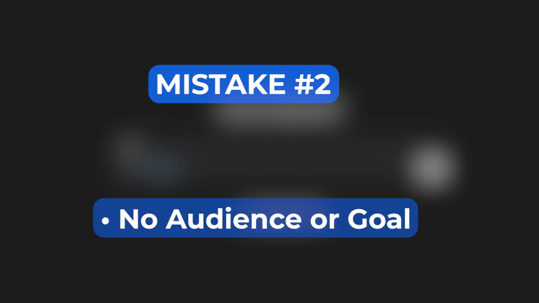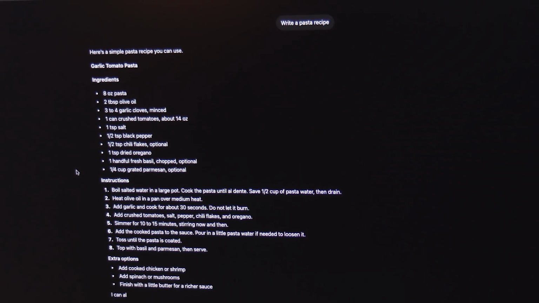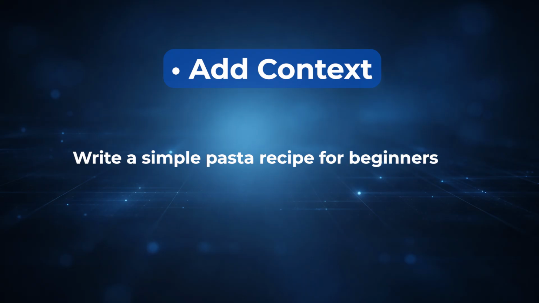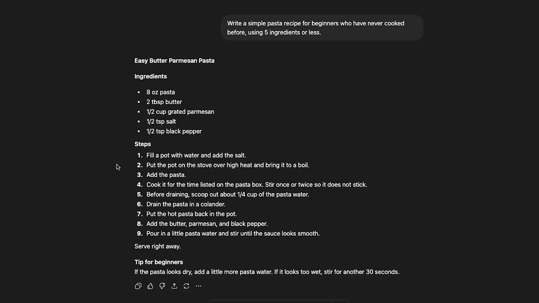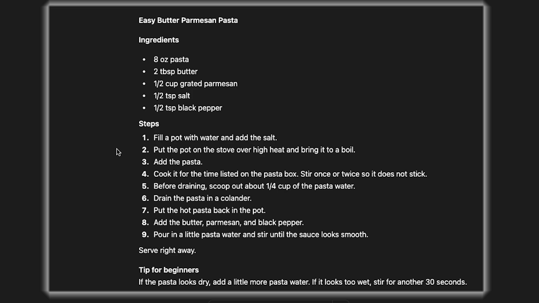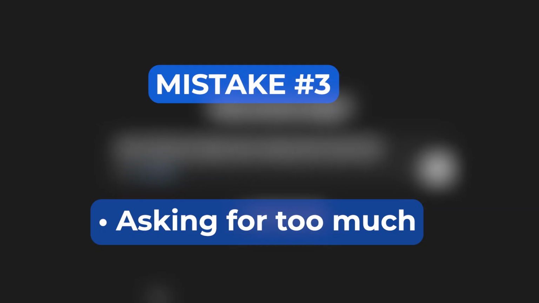Second mistake: no audience or goal. If you say, "Write a pasta recipe," AI doesn't know who it's for. Instead, "Write a simple pasta recipe for beginners who have never cooked before, using 5 ingredients or less." That context changes everything. Instead of having a long, complicated recipe, you now have an easy-to-follow meal tailored for a beginner.